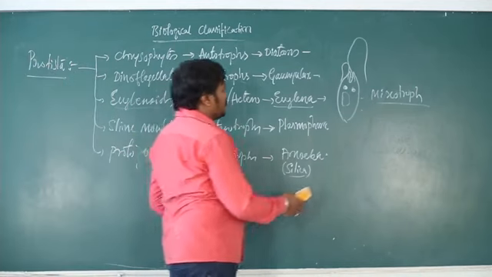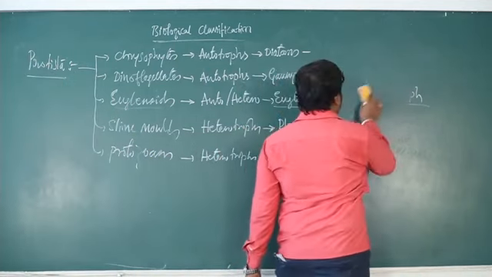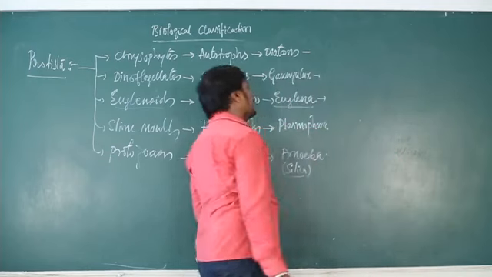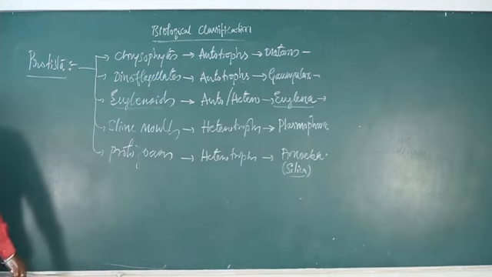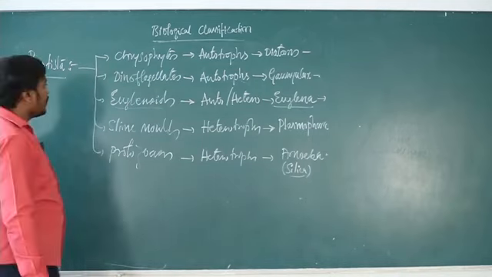Next come to slime molds. Slime mold example, Physarum, which can cause disease, of course it is a true heterotroph.